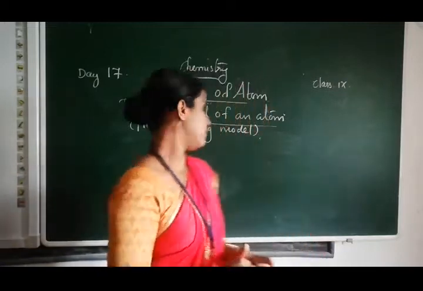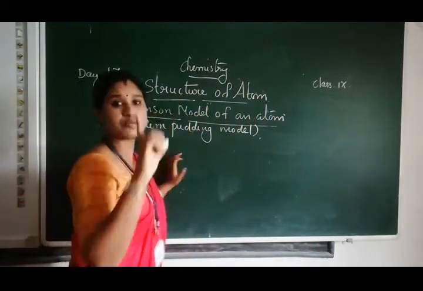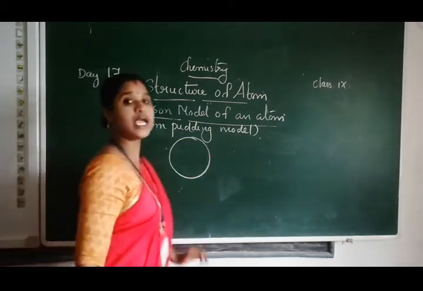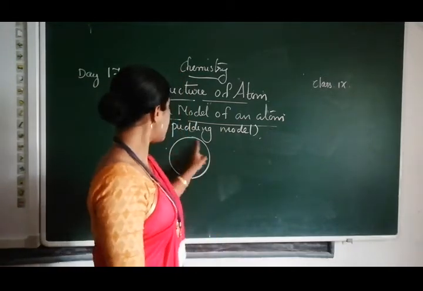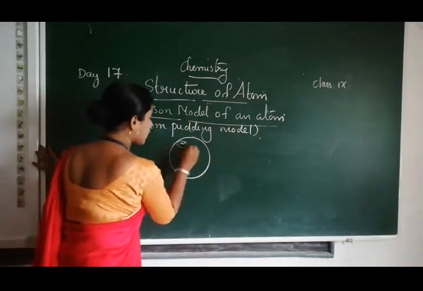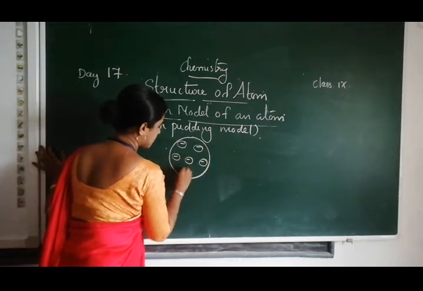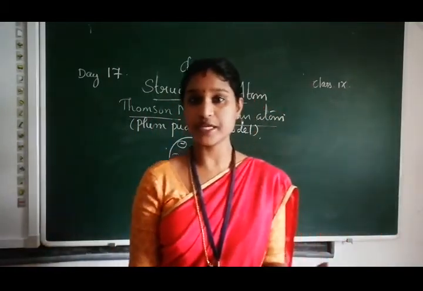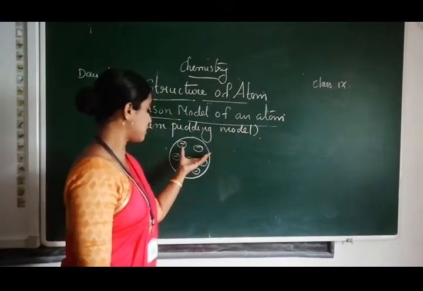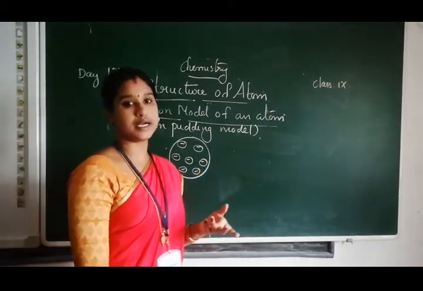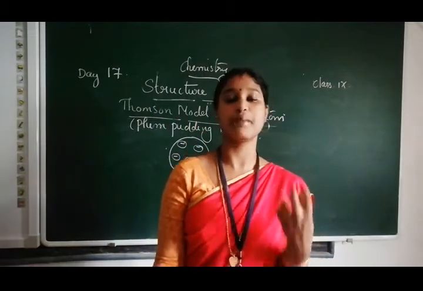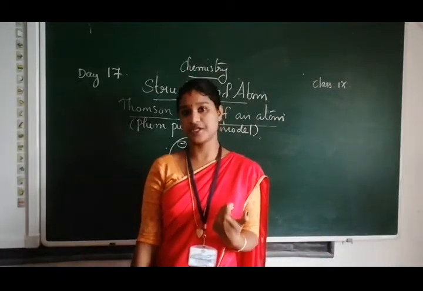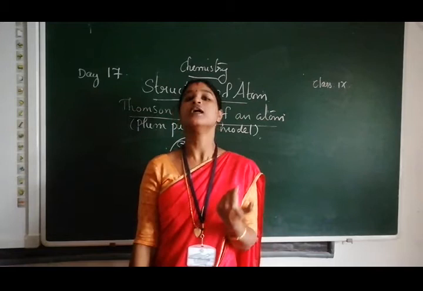I will draw it here. According to J.J. Thomson, the atom is a positive sphere in which electrons are embedded. So what J.J. Thomson says about the atom is that it is a positive sphere in which electrons are embedded. That means the atom consists of a positive part, and negatively charged electrons are also present in it. This is what J.J. Thomson tells about the atom.